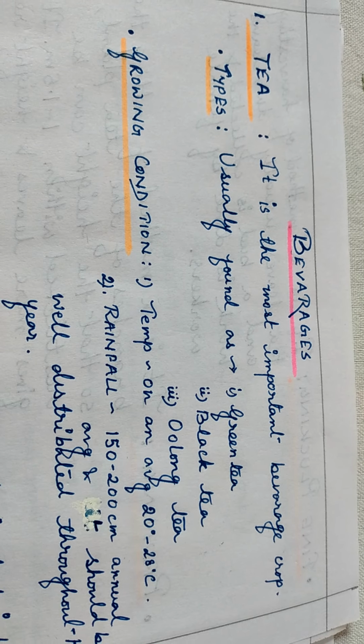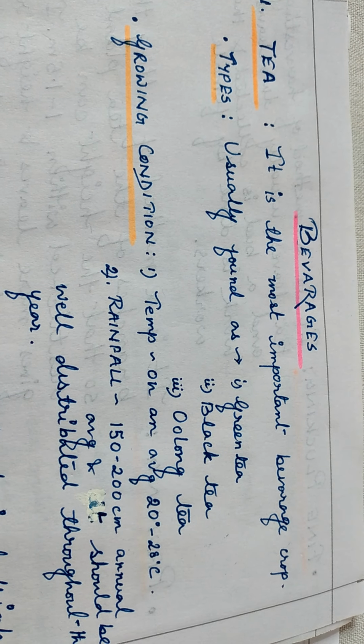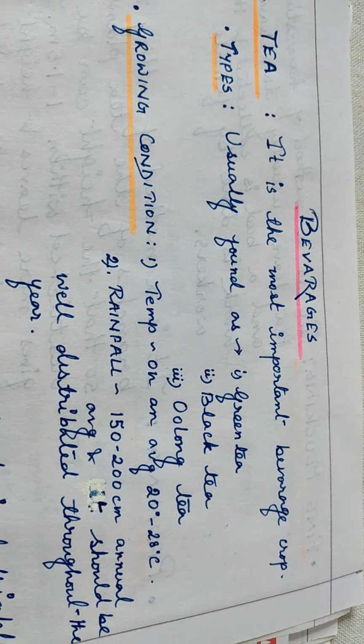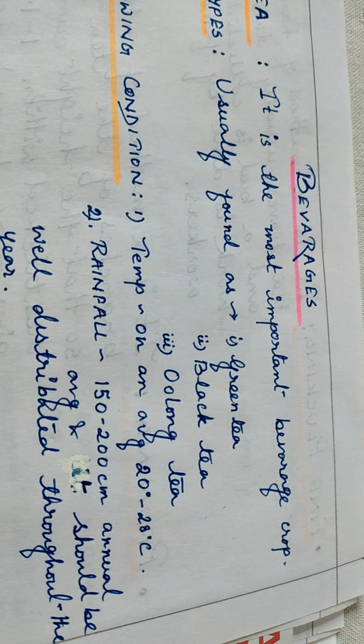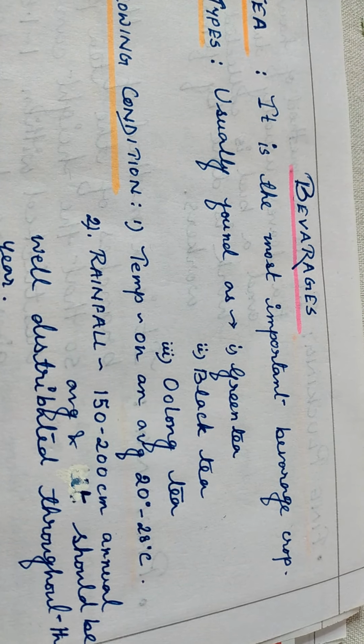The black tea, which has been used since very ancient times. Almost all of us prefer to have a cup of this kind of tea every morning. But the third one, which is known as oolong tea, is a little bit uncommon to us.